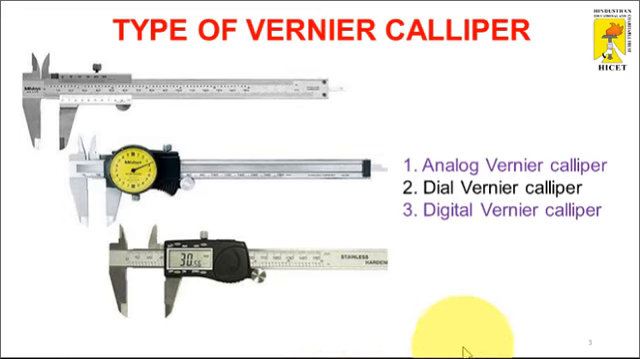The second one is the dial type of vernier caliper. Here, a dial indicator is additionally added to the normal type of vernier caliper, and we use it to measure the values with the help of the dial indicator. So this is the dial type of vernier caliper. And currently, industry people are using the digital type of vernier caliper. That is the third, and the most popular vernier caliper nowadays. The digital type of vernier caliper is used to measure the values exactly in digital manner.